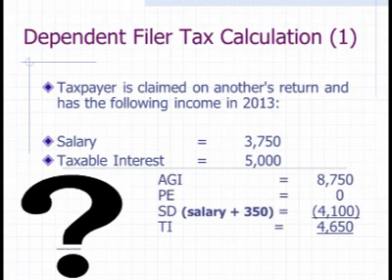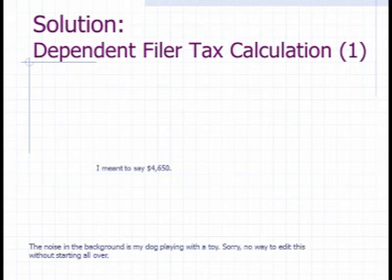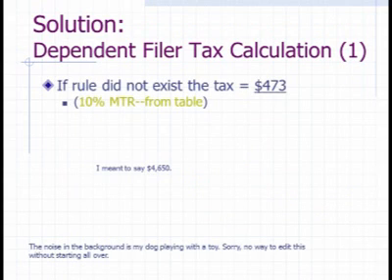So here we are, the AGI, calculation for taxable income. The AGI is just AGI, no change there, no personal exemption. The standard deduction is more than $1,000 because there's salary. The salary did not get to the full $6,100, so you get to add $350 to wipe out part of the tax on that taxable interest. All right, if this tax calculation rule did not exist, you would simply take the taxable income, look it up in the table, and you'd find that $473 is the tax bite.